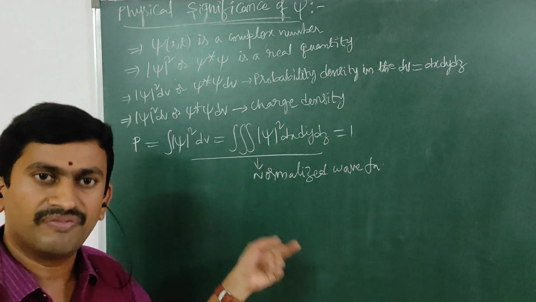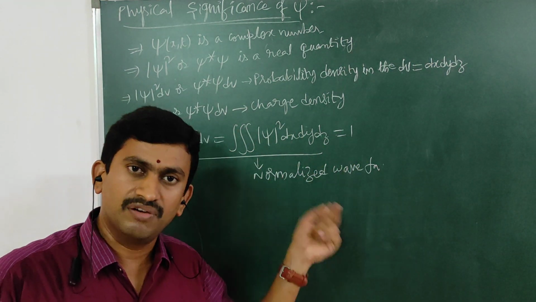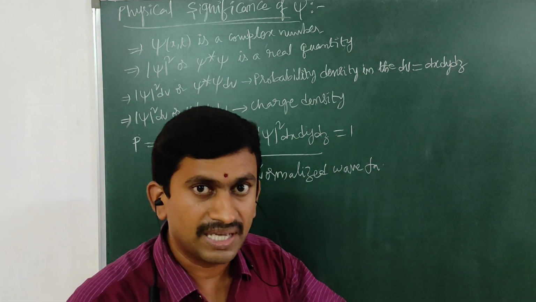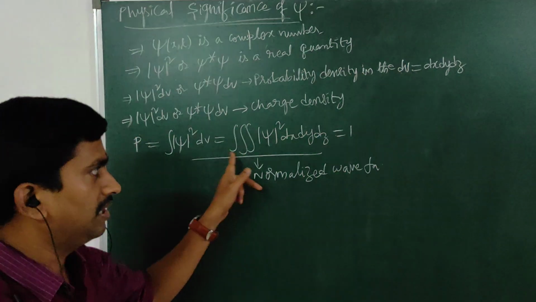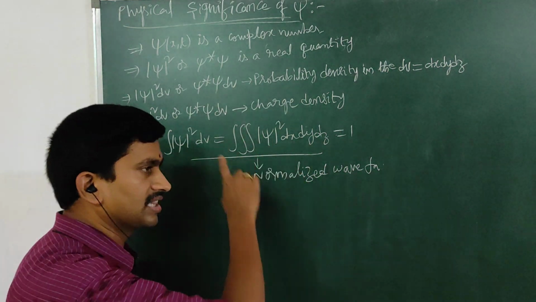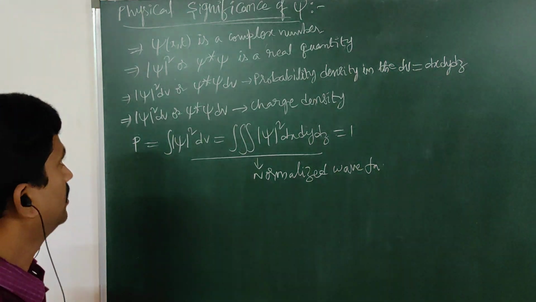That means if the wave function is there, the particle must also be there, because the wave function is associated with a wave, and the wave must be associated with the particle. Hence, the probability of finding the particle is always unity. This is regarding the physical significance or physical interpretation of the wave function psi.